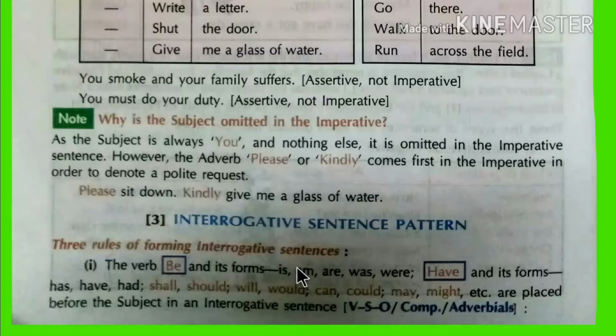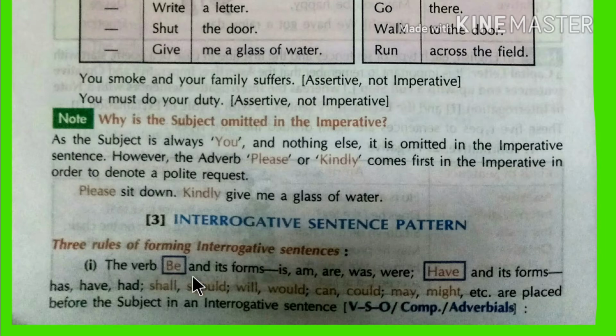Hey, what's up, guys? In my previous video, I taught you why the subject is omitted in the imperative sentence. But today we are going to learn about interrogative sentence patterns. You know that there are three rules of forming interrogative sentences.